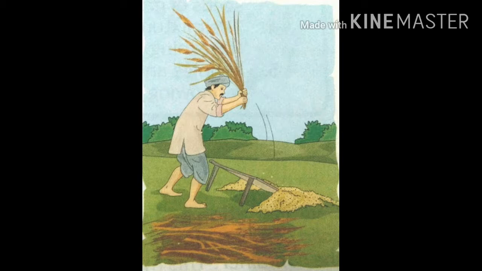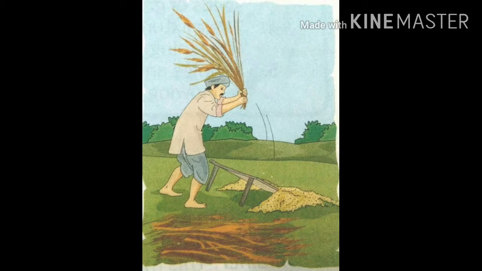Threshing can be done in a few ways. One is beating the stalk with a stick on the ground. Another way is allowing animals like bullock to trample the stalk. And another way is by using machines.